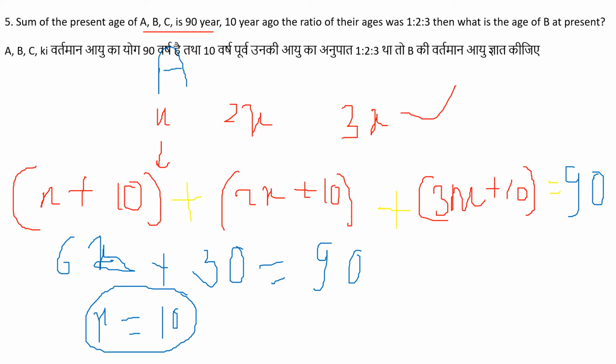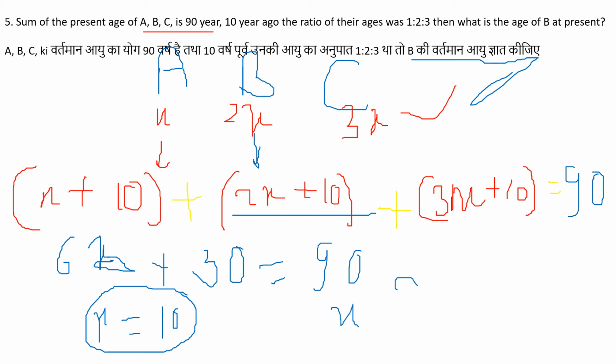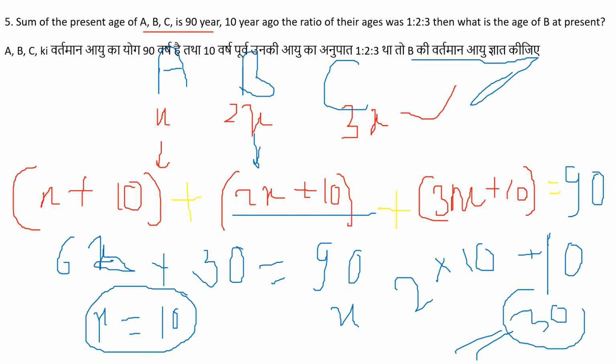Then put the value of x in B. Here A, B and C. The question asks for the present age of B, which is 2x plus 10. Putting the value of x, we get 2 into 10 plus 10. 2 into 10 equals 20, and 20 plus 10 equals 30. The present age of B is 30. Okay, thank you.